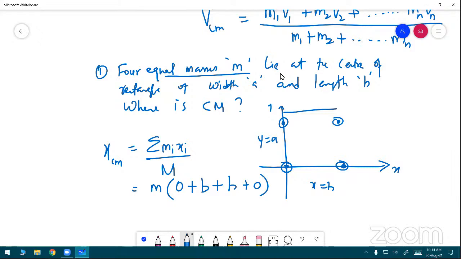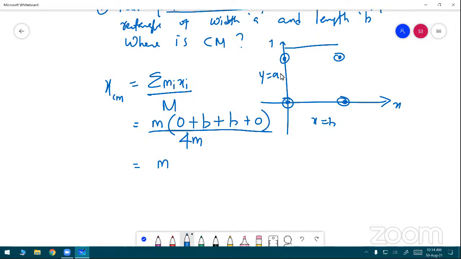That's why whole divided by total mass. What is the total mass? 4 masses are required, so total mass is equal to 4m. What is the result value? It is equal to 0 plus 0 plus m of 2b whole divided by 4m. The m cancels, this is 2, which is equal to b divided by 2. Based on the x-axis, the center of mass is at a distance of b by 2. B divided by 2 means this point.